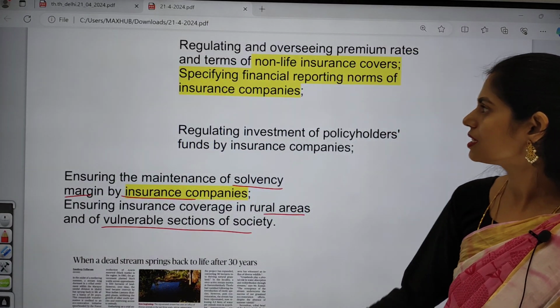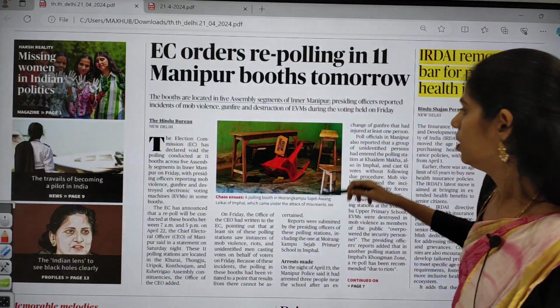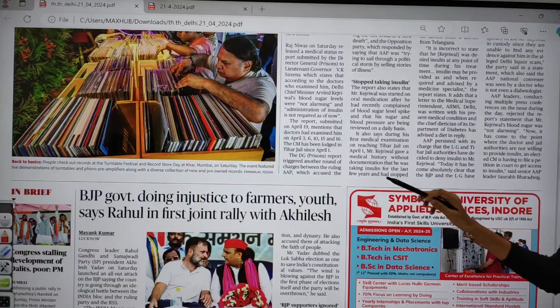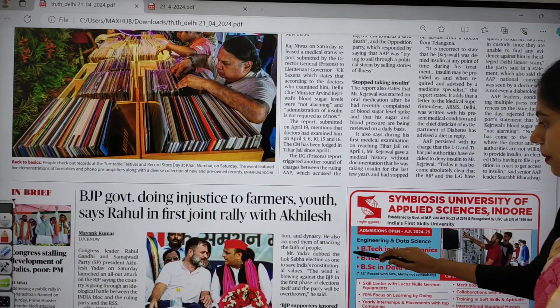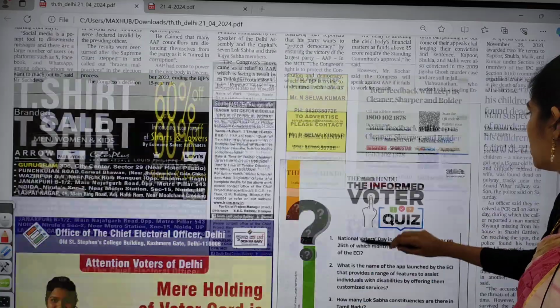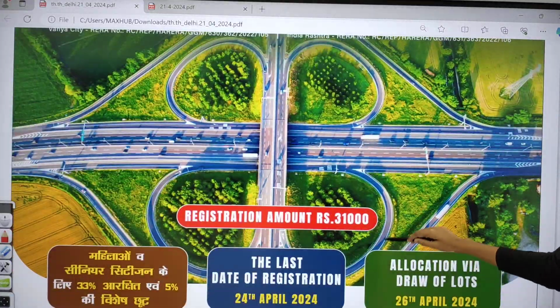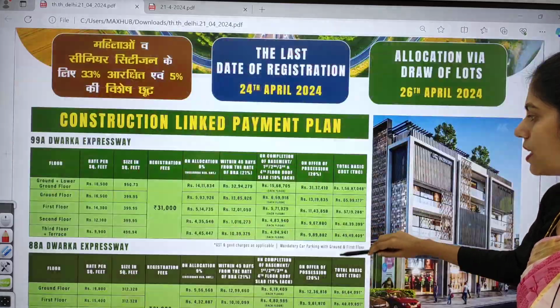Okay, so now let us move on to another article. This is the only article which is important from our front page, and if you move on to the city page, there is nothing much important. There is nothing much in the city page, and entirely you can see advertisements.